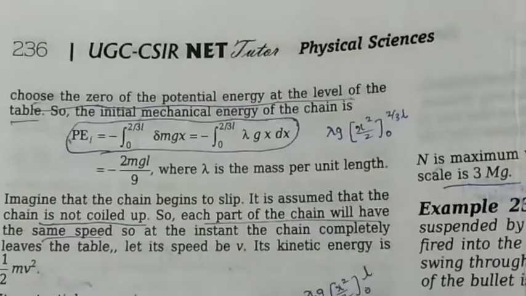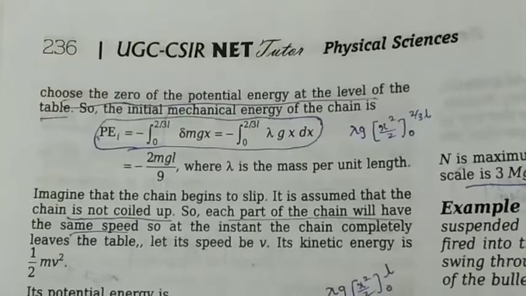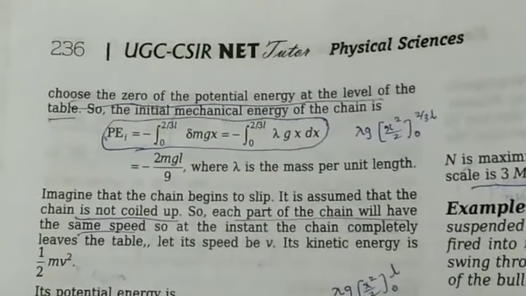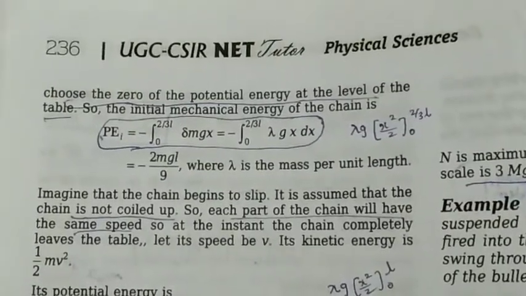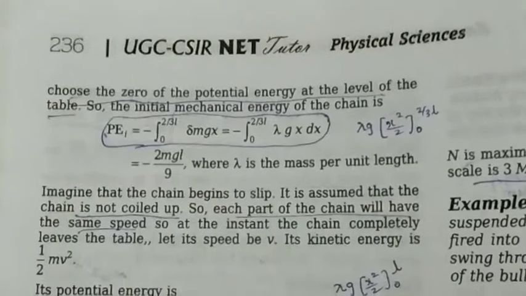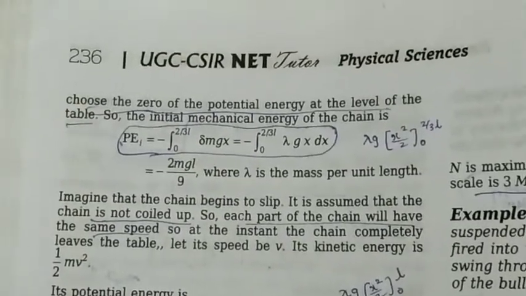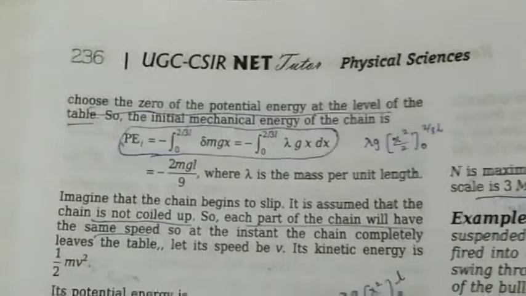Usually we take potential energy with respect to the ground, so at the ground it is 0, and as we go up, the potential energy is proportional to height. But here we have to take the table as the reference point for the 0 of potential energy.